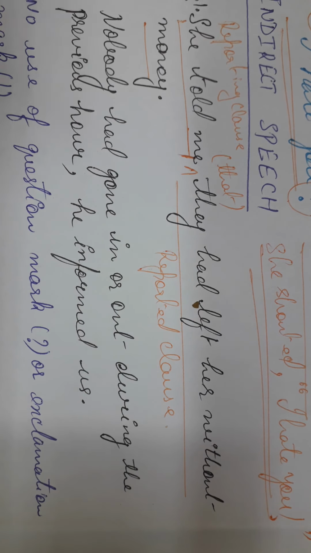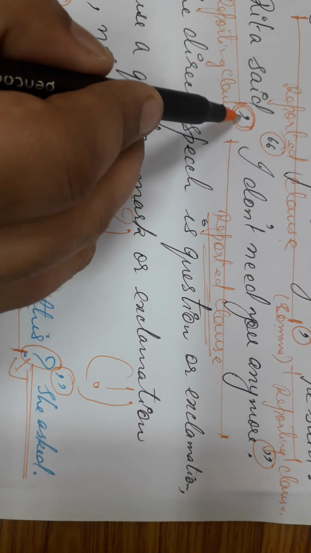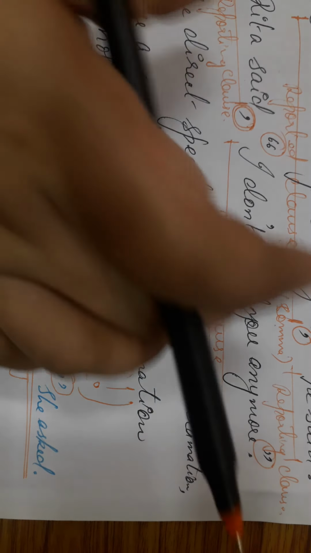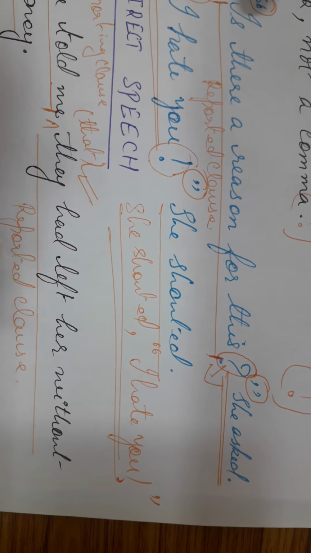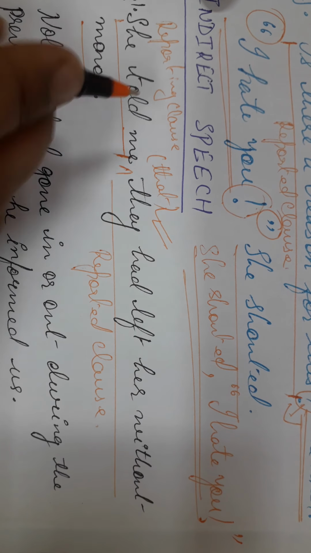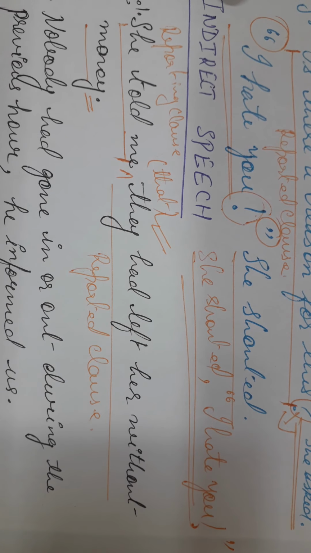Now why the comma is not used over here? I give you a very simple trick. What happens in case of direct speech? We see that the reported clause is set off by the comma, the single comma. And when we convert this direct speech into indirect speech, this comma gets changed into that. That's why no punctuation mark is used in case of indirect speech except the full stop, which is a very usual one you find almost in all the statements.